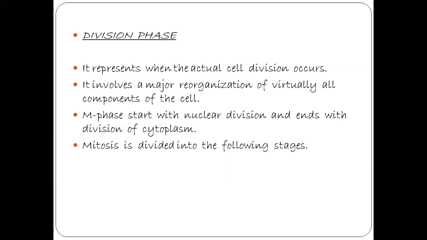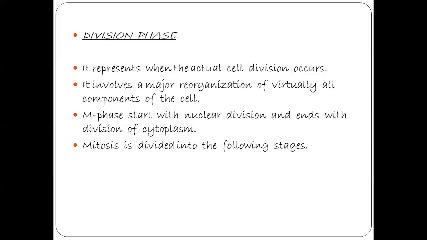It involves a major reorganization of virtually all components of the cell. This division phase, that is the M phase or mitosis phase, starts with nuclear division and ends with cytoplasm division. First, the nucleus present in the cell divides. After the completion of nuclear division, the cytoplasm and cell organelles divide. The mitosis, which comes under the division phase, is divided into the following stages.